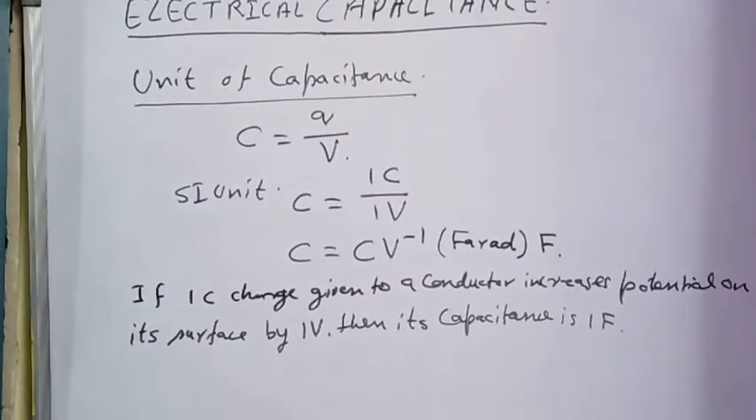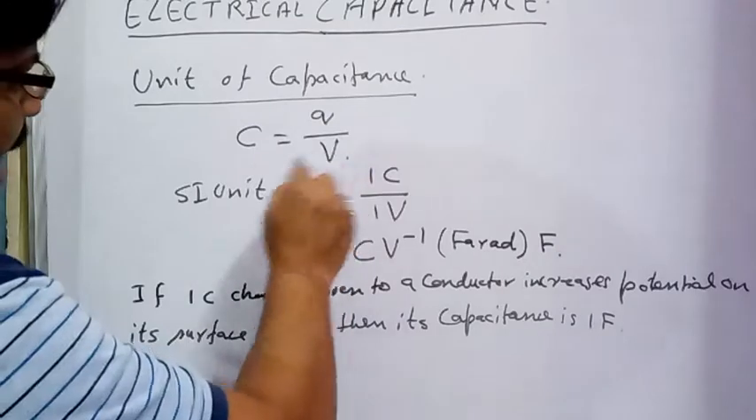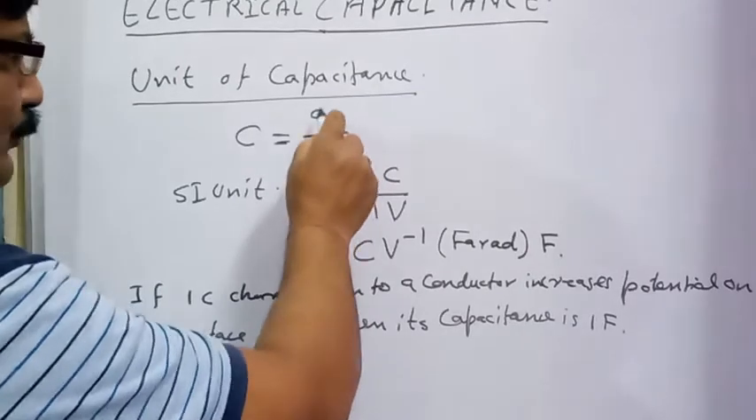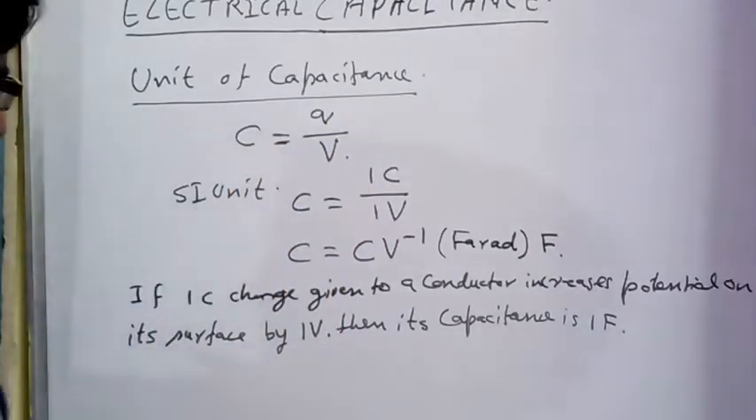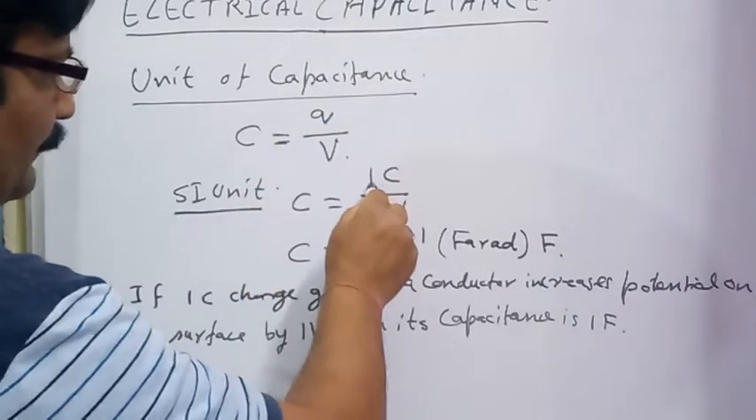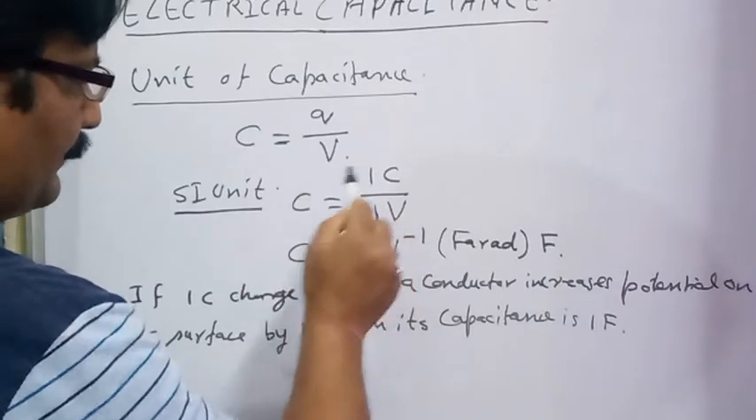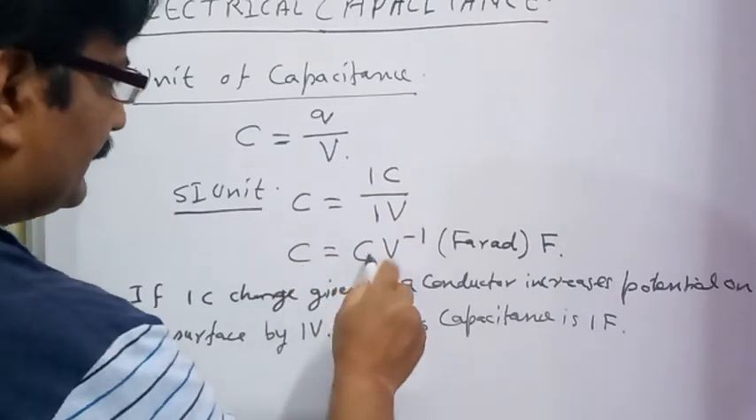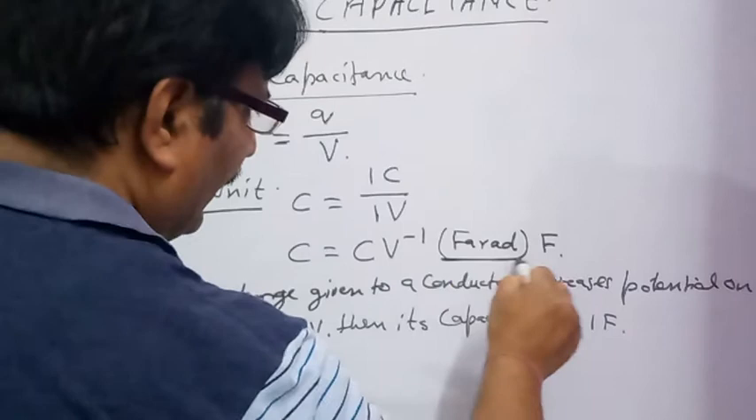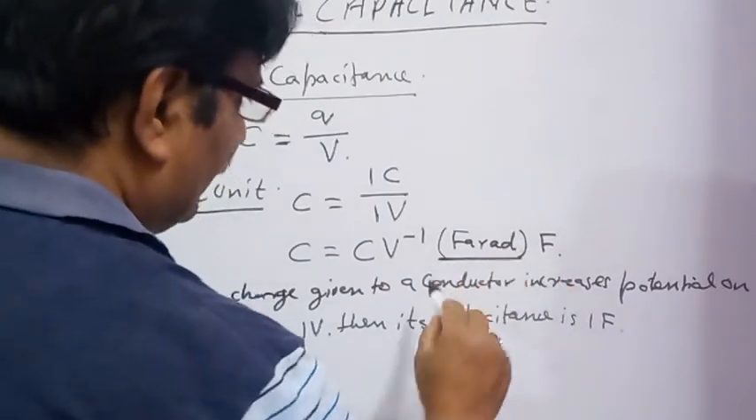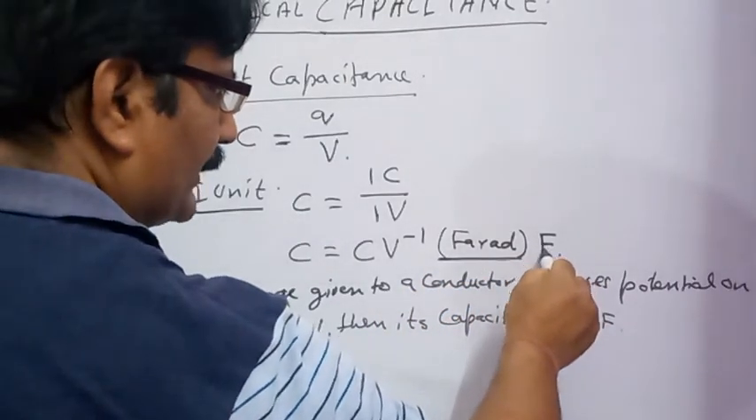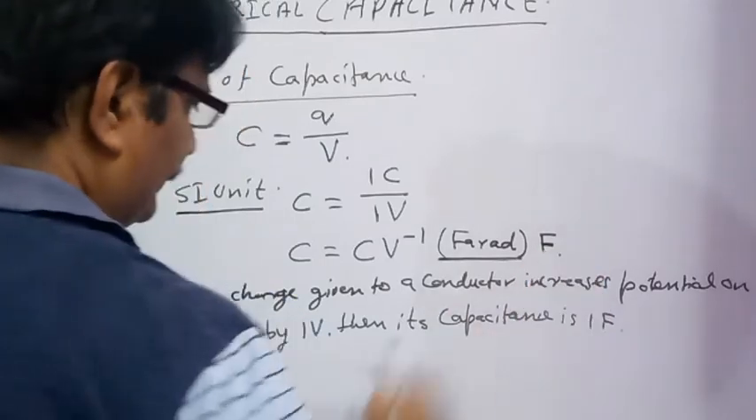Now what can be the unit of capacitance? As you have seen, capacitance of the conductor is given as C is equal to charge given to the conductor Q divided by potential on its surface. So what can be the SI unit of capacitance? If we put the SI unit of charge, that is 1 coulomb, divided by the SI unit of potential, that is 1 volt, the SI unit of capacitance is going to be coulomb volt inverse, and that is expressed as farad. So farad is the SI unit of capacitance of a conductor, and the notation of the unit is F.